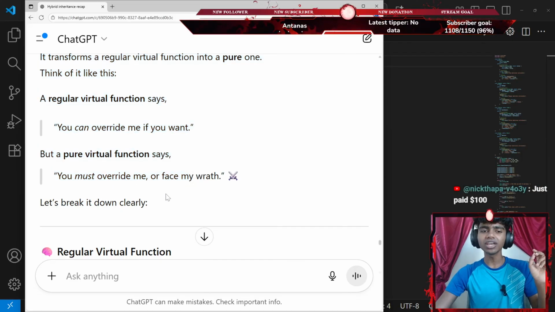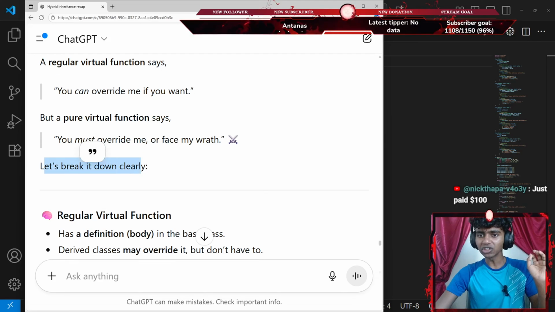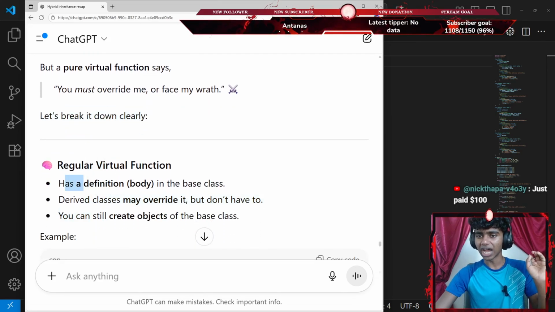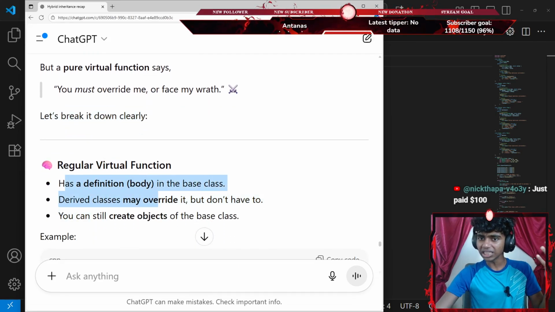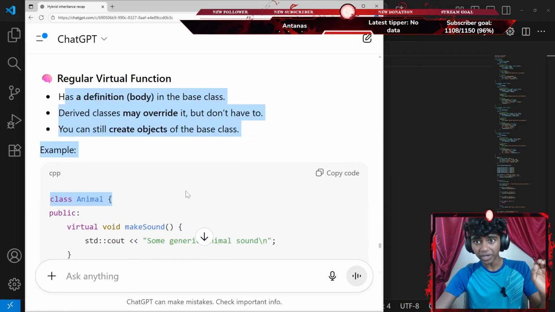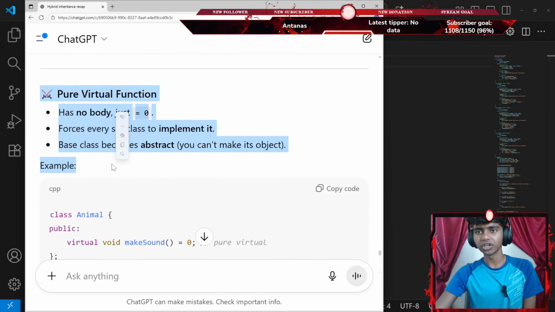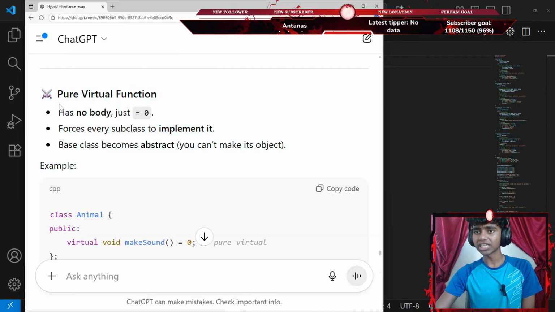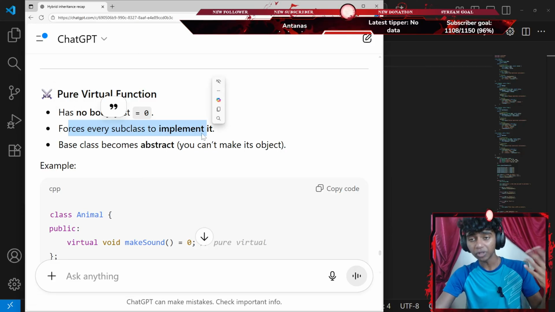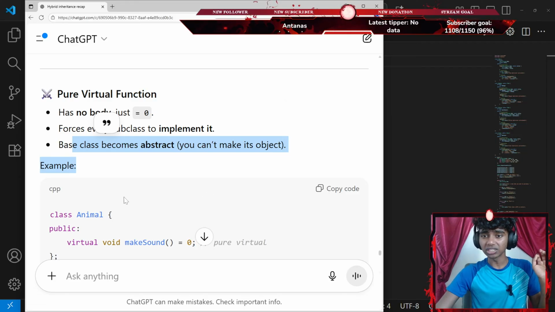Oh, I see. Okay, that actually makes sense. Okay, let's break it down clearly. A regular virtual function has a definition body in the class. Derived classes may override it, but don't have to. You can still create objects of the base class. Okay, I think I see the difference. Pure virtual functions have no body, just equals zero, and force every subclass to implement them. The base class becomes abstract, so you can't make its objects.